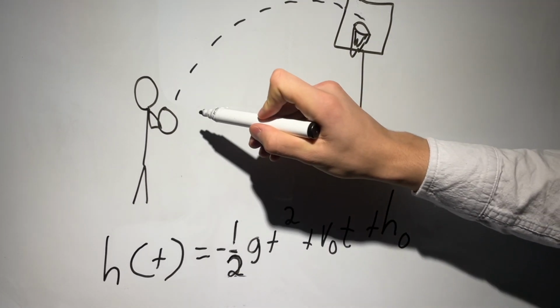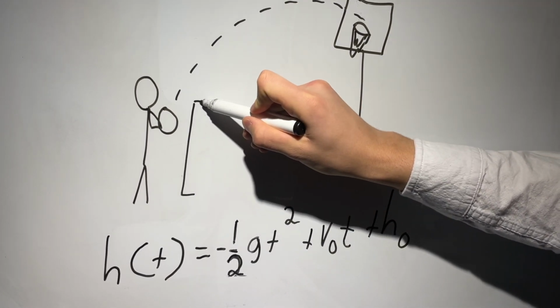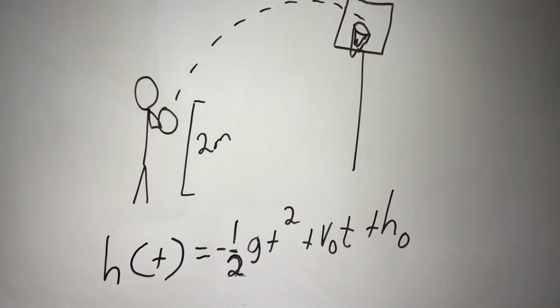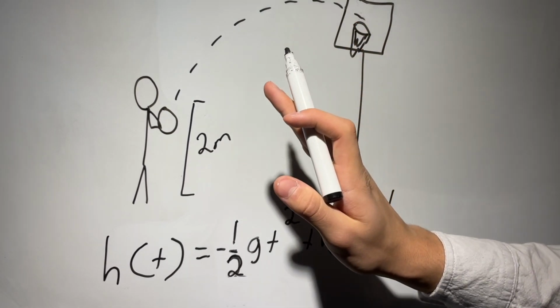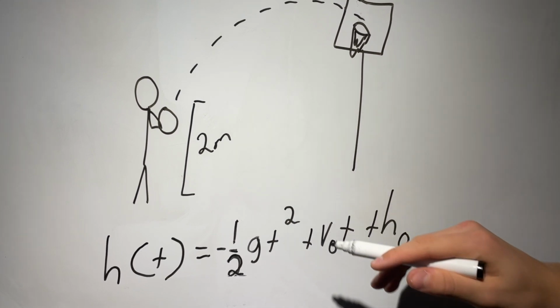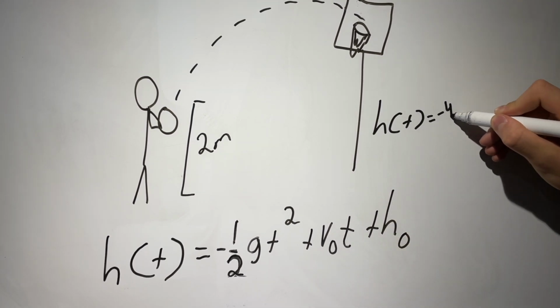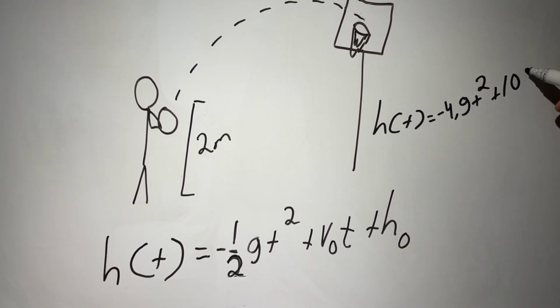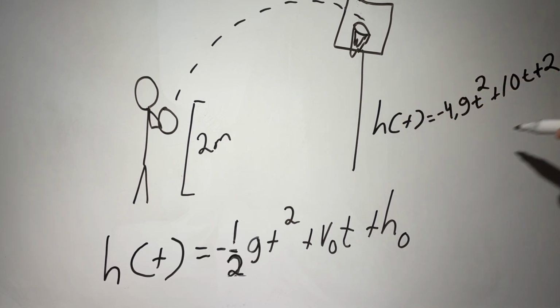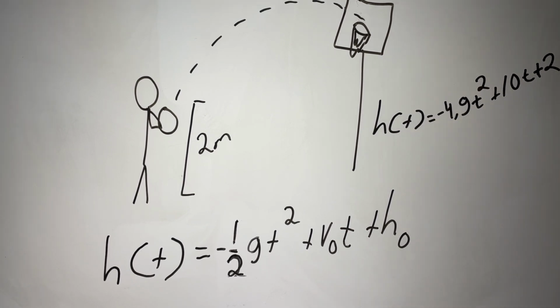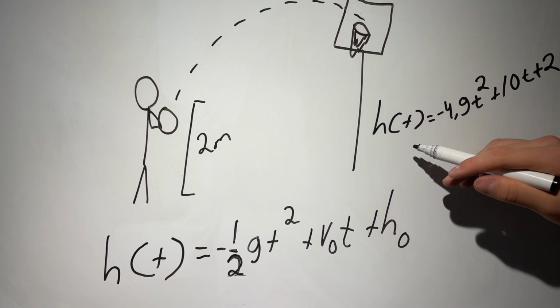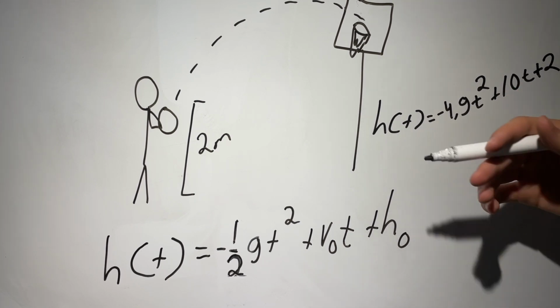For example, let's say you threw the ball from 2 meters high with an upward speed of 10 meters per second. The equation becomes h of t equals minus 4.9 t squared plus 10 t plus 2. And everything here actually makes sense. For you non-physicists here, let me explain everything. This h of t is just a way to name the function.